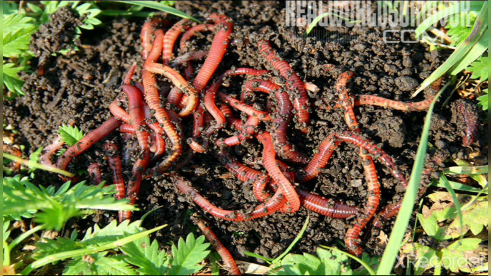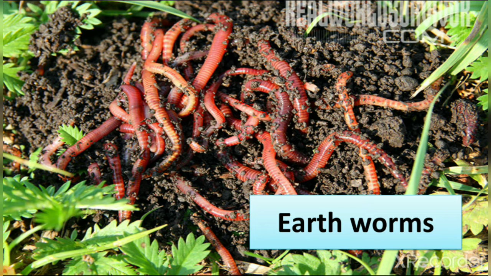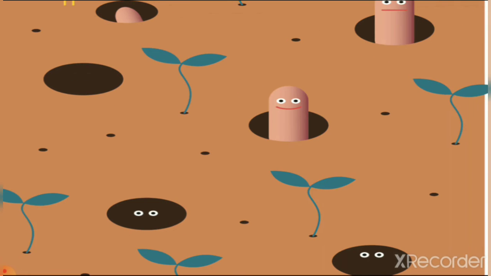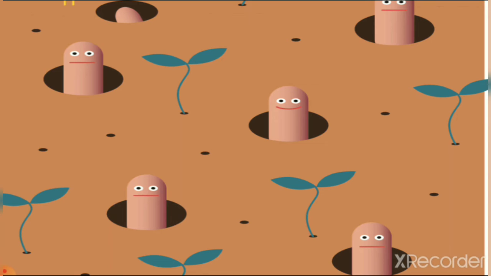So there are many types of worms, earthworms and green worms and yellow worms and water worms also. So most of the animals are using these to eat. What do we call it? Earthworms. So here you can see the spelling of earthworms. Then next, here you again see that they are coming out and going inside the land. So they are making holes inside land and living there. In rainy season they are coming out because of rain.